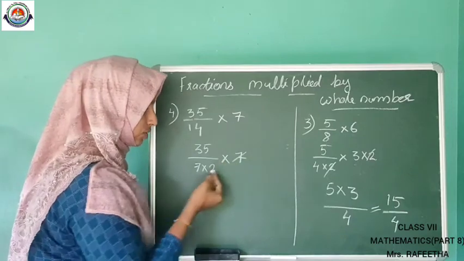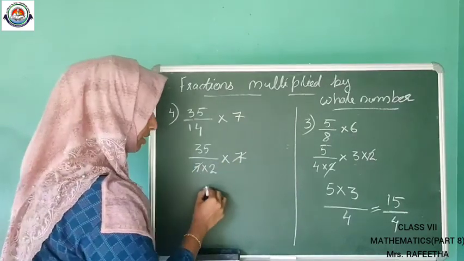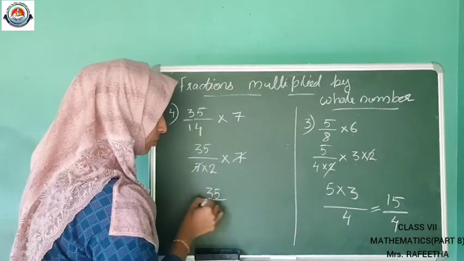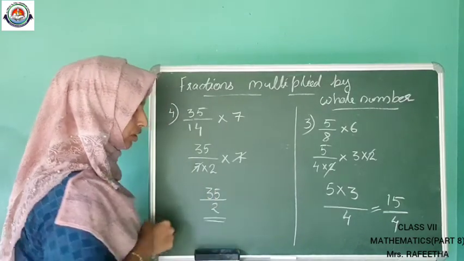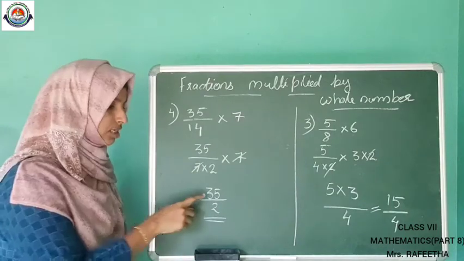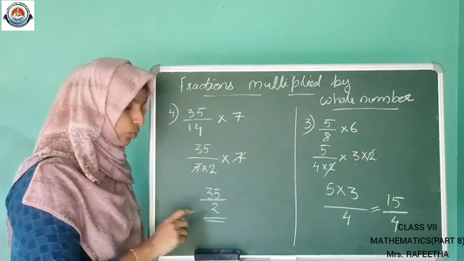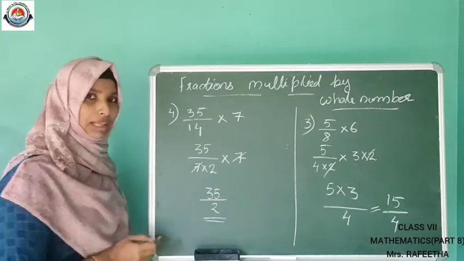Now here is also 7, here is also 7. 7 and 7 we cut. What will be remaining there? That is 35 divided by 2. Can we divide this 35 divided by 2? No, because 35 is an odd number. We can't divide the odd number with the even number 2. So this will be the answer.